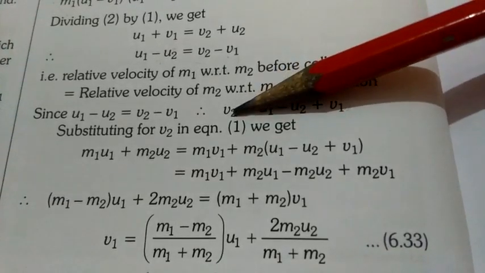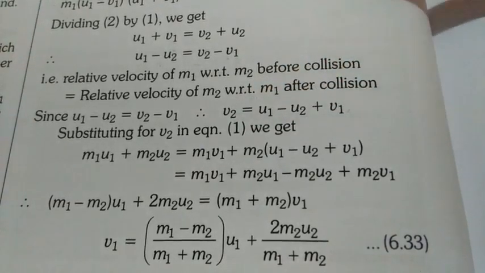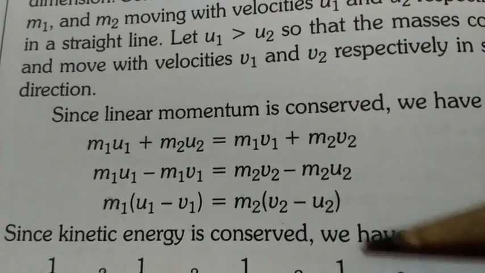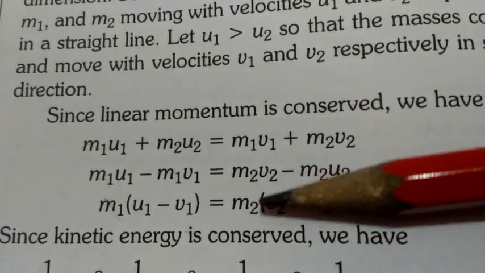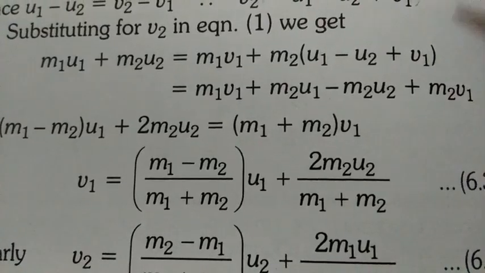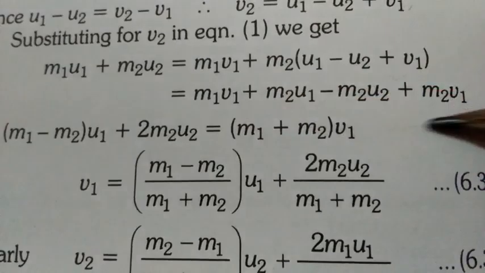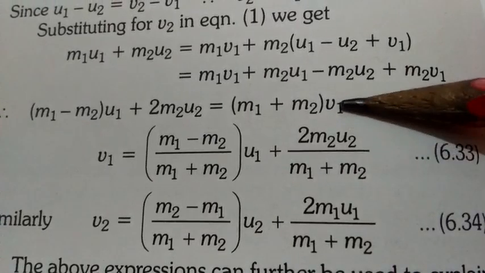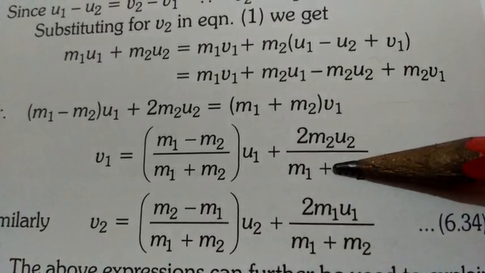Now, substituting this value of v2 in equation number 1, we can get the value of v1. So, this is our equation number 1. Here we put the value of v2. After putting the value of v2, we get this equation. Multiplying m2 inside, we get this line. When we solve it further, we get this line and then finally this one. So here we are getting the value for v1.